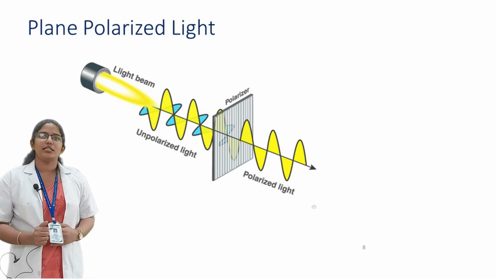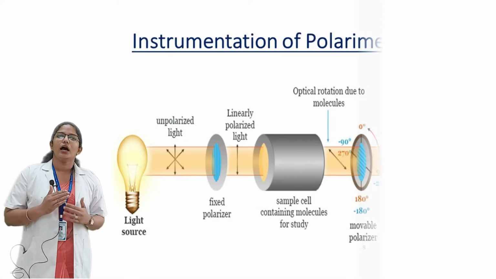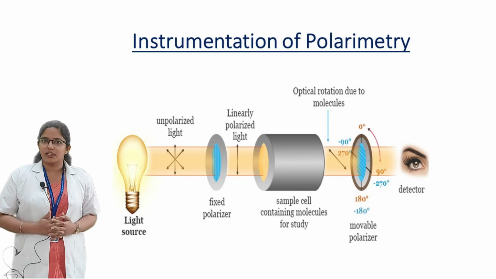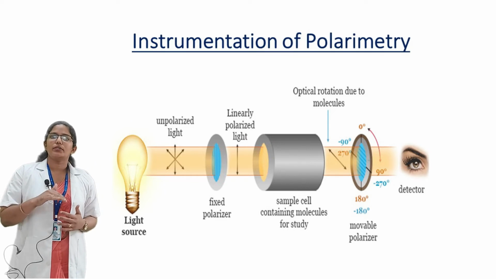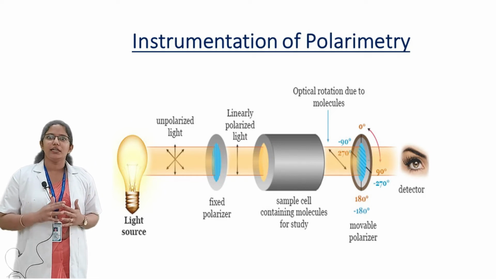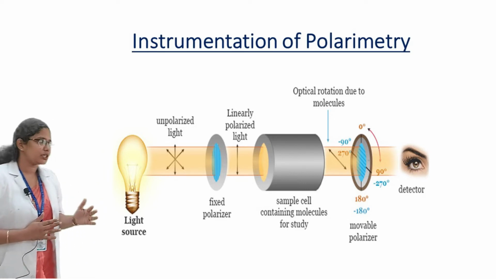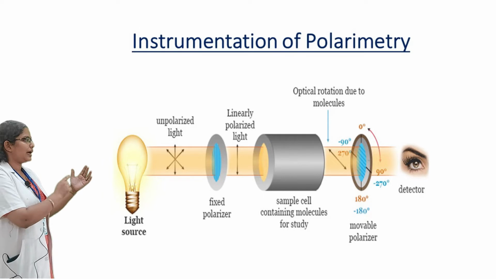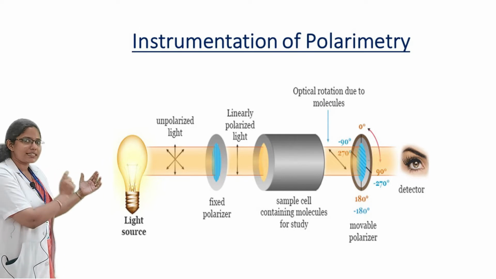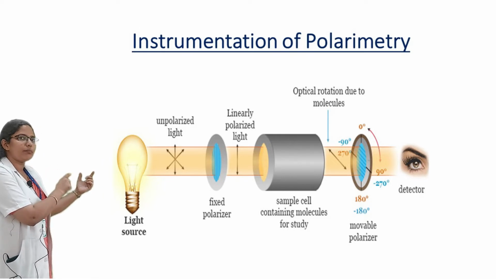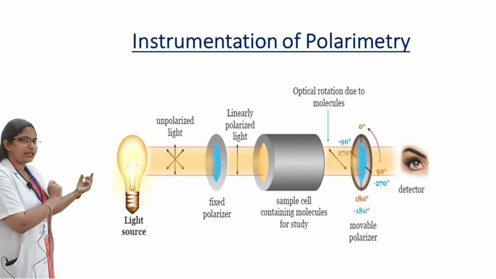Then moving to the instrumentation of polarimetry, or how the optical activity of a compound can be determined, that can all be discussed in the instrumentation section. In the instrumentation section, it says that they have a light source. This light source means either a UV light or any electrical light.